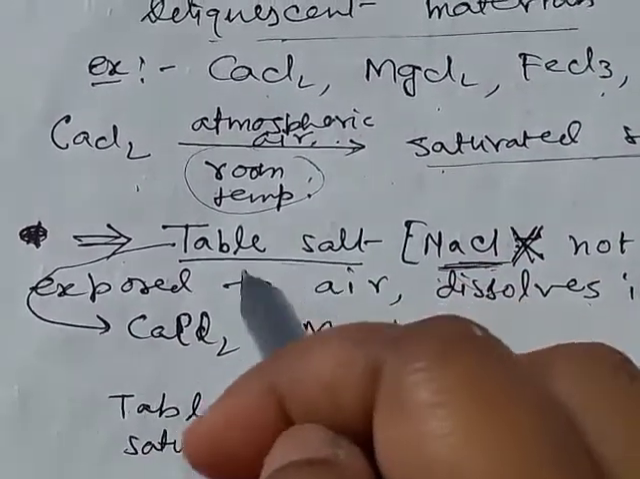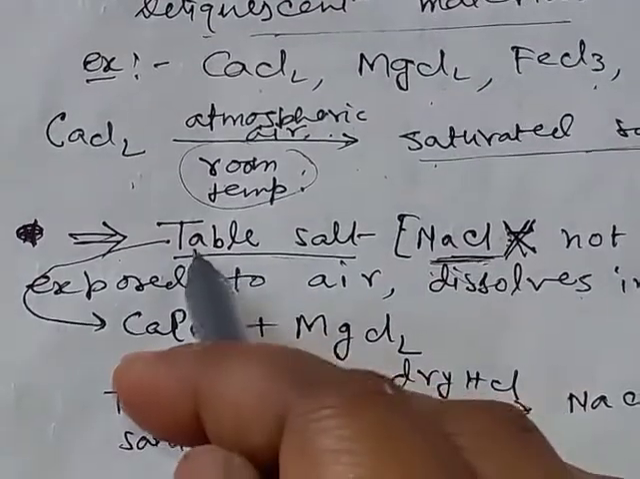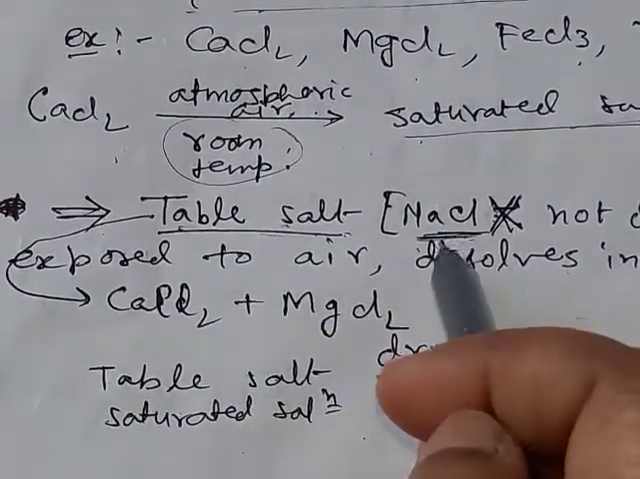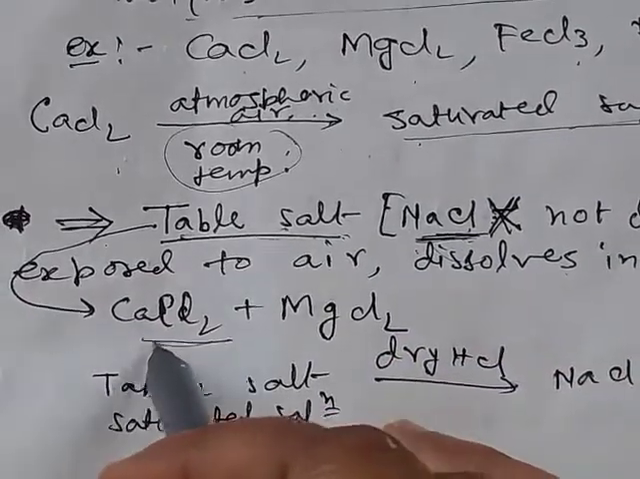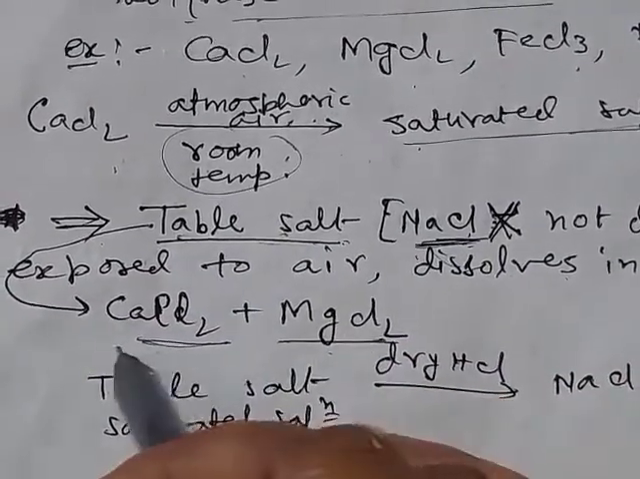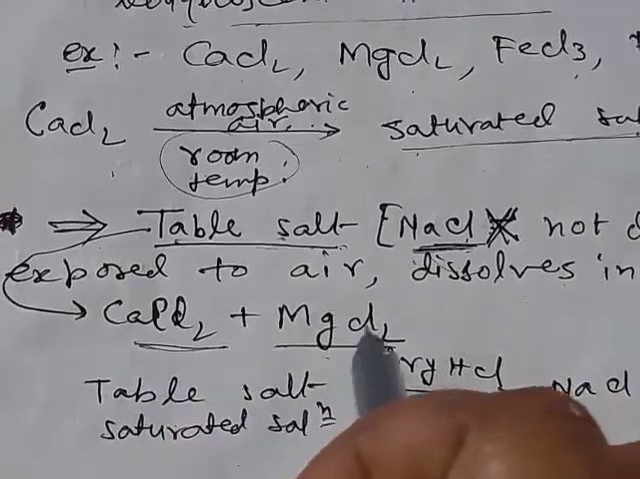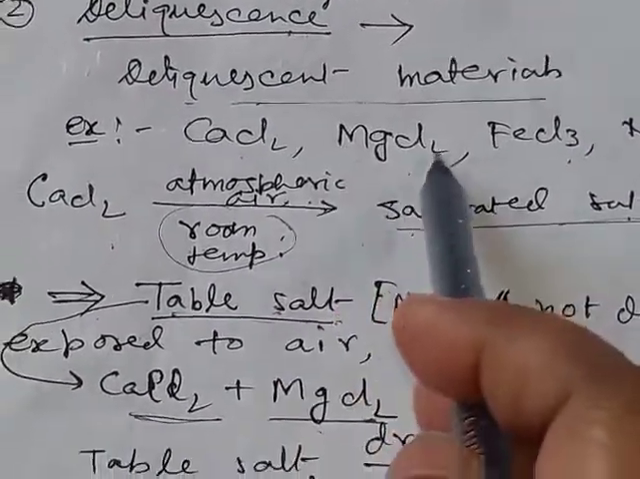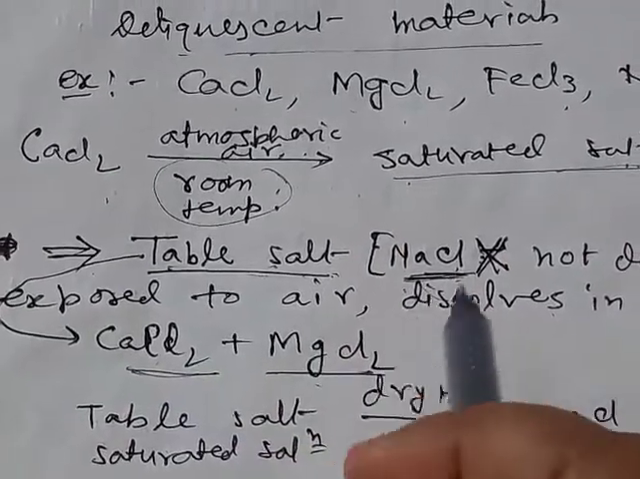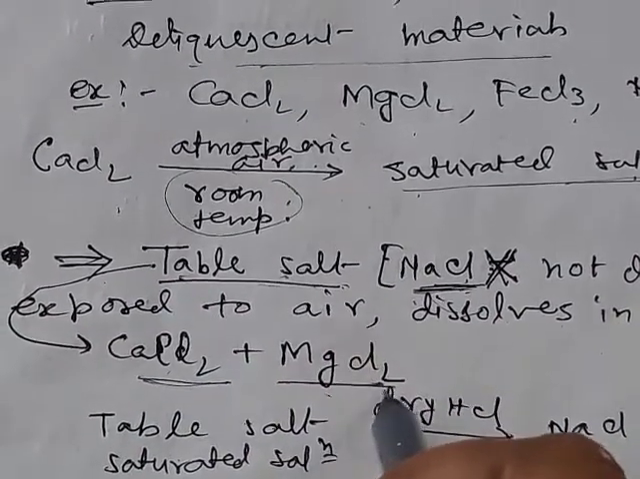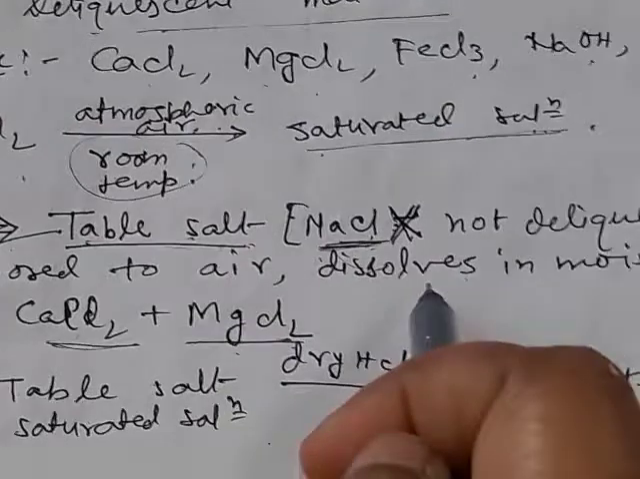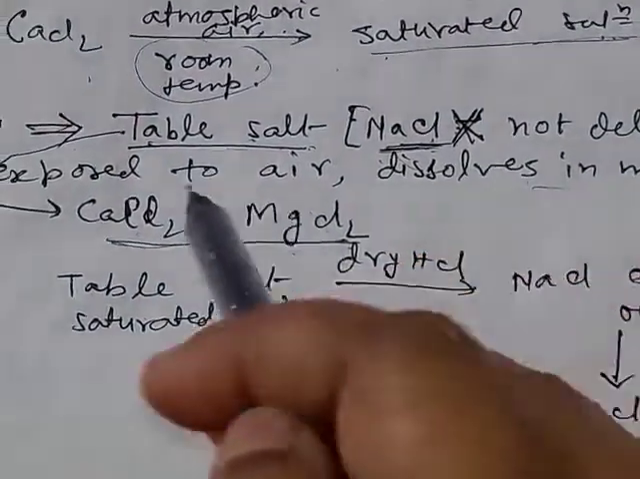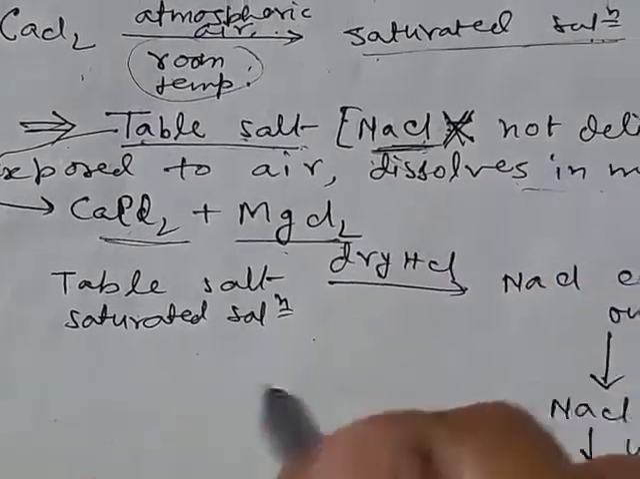Why? Because the table salt we use is actually a mixture of sodium chloride with some amount of calcium chloride and magnesium chloride. These remain as impurity in sodium chloride, and we know these are deliquescent materials, so they can absorb moisture from humid air and become dissolved in the moisture. So there will be formation of solution.